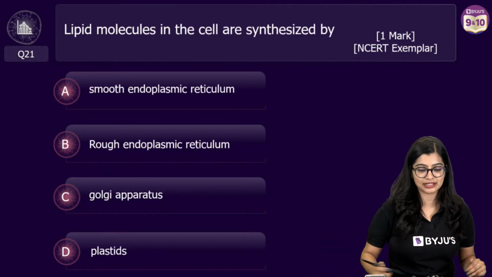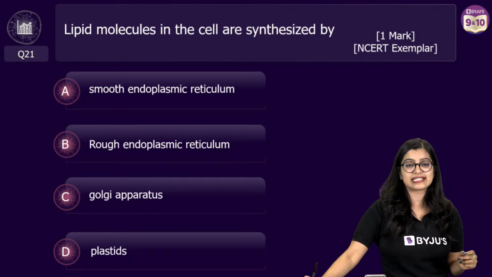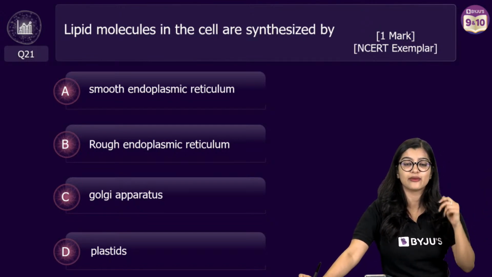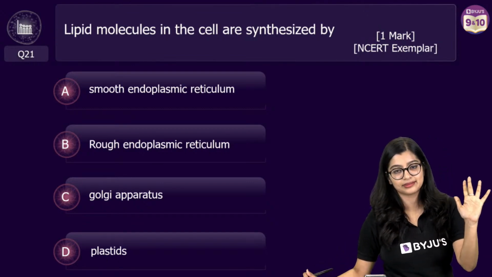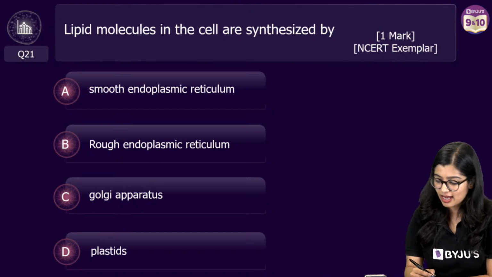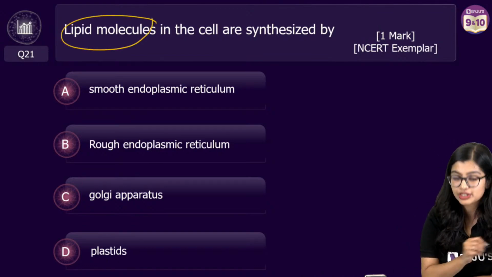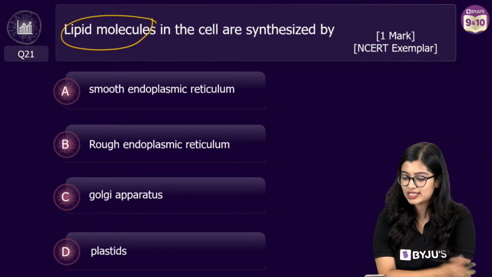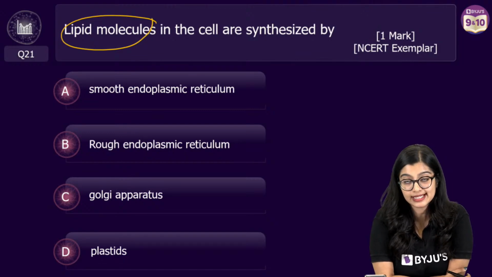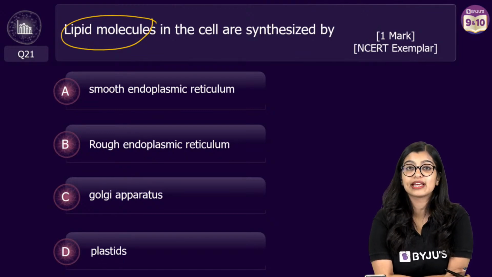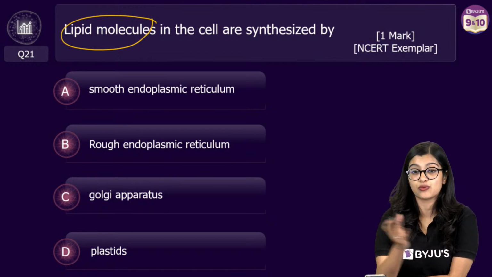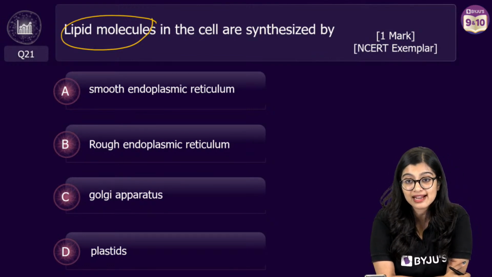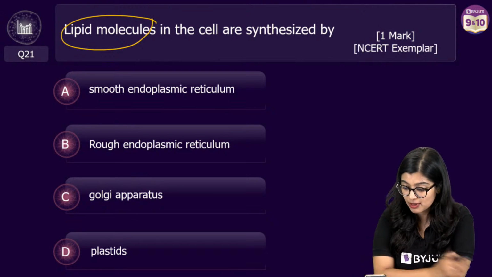So let's get started. Lipid molecules in the cell are synthesized by what? SER, RER, Golgi, plastids. We are talking about lipid molecules, right? So the poll is live for all of you. This is very easy. We have already discussed that lipids are an integral part of your cell membrane, which we call phospholipids, right? So we know that there is a structure which is responsible for it.